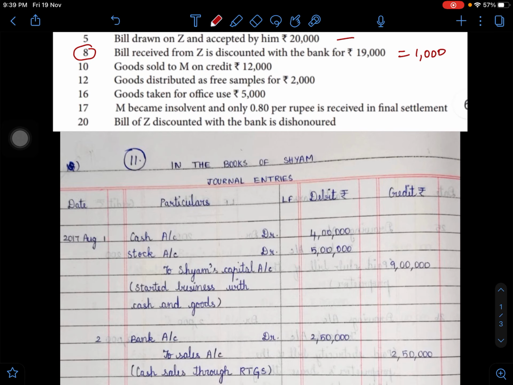Now let us go to the transaction dated 16. Goods taken for office use, rupees 5,000. Again the stationery is taken, maybe some notebooks or some writing materials. So any of the stationery items taken now for office use will form a part of office expense.